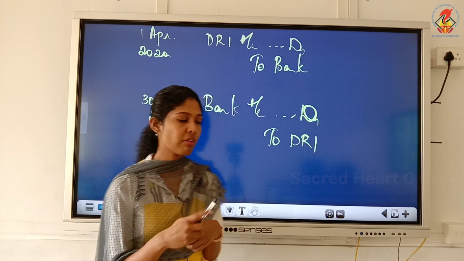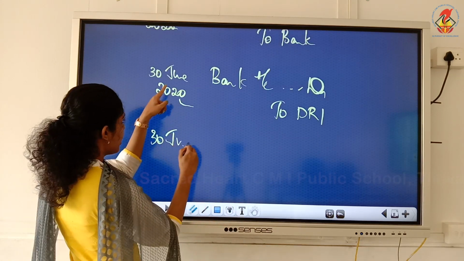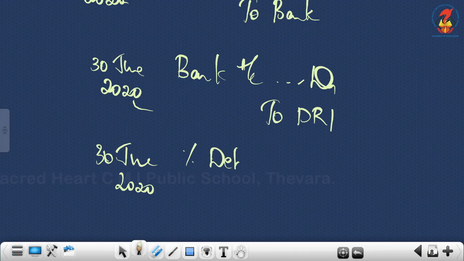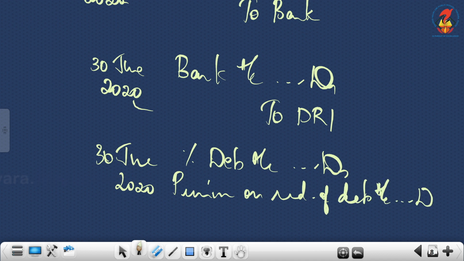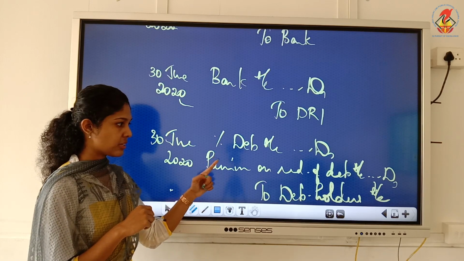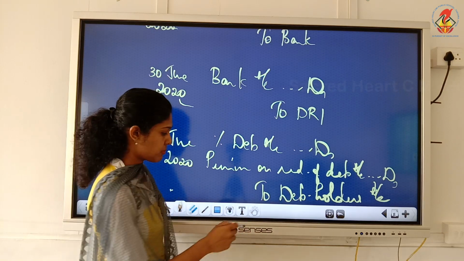So now at the time of redemption, you should cancel these two accounts. Again on the date of redemption, from here onwards you write the date of redemption. We will cancel this percentage debentures account and this premium which we credited at the time of issue. So now we are going to cancel all these. All these are payable to whom? Who is your creditor now? To debenture holders. So cancel percentage debentures and premium on redemption, and you have to pay the amount to debenture holders.